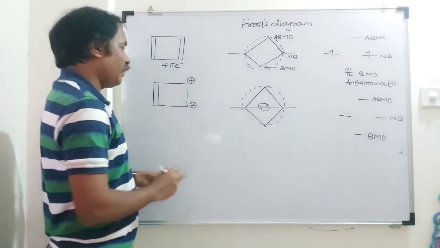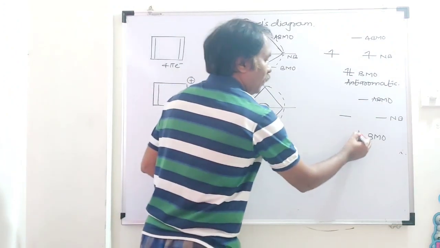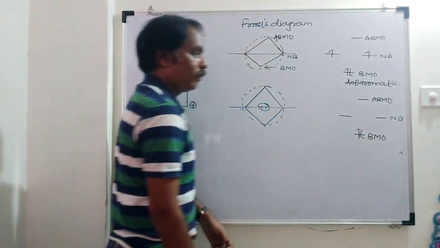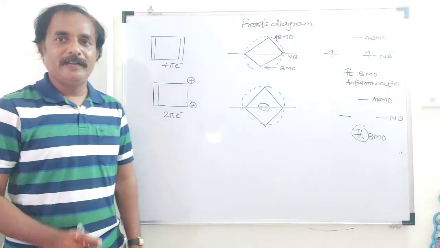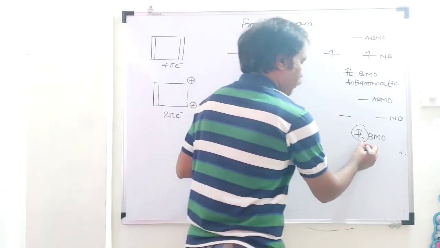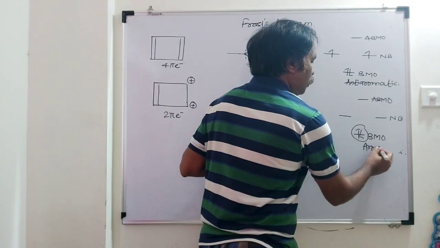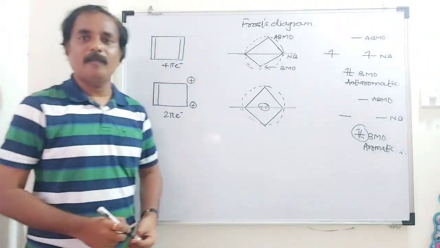Total number of pi electrons is again 2, and both electrons will enter the bonding molecular orbital. Here electrons are paired and there is a diamagnetic ring current. And when there is a diamagnetic ring current, that compound is said to be what? Aromatic. This compound is aromatic.